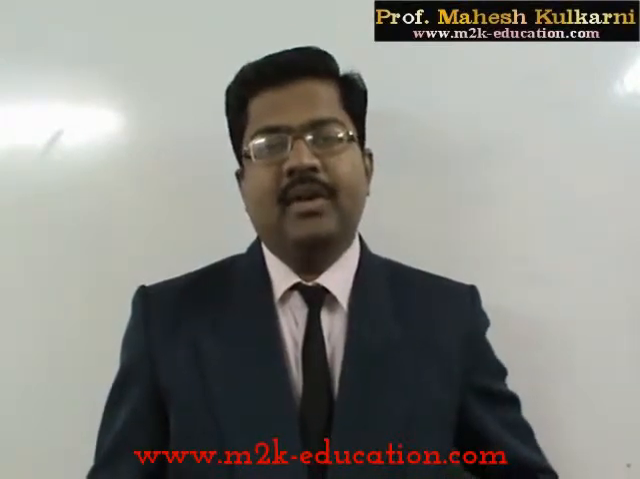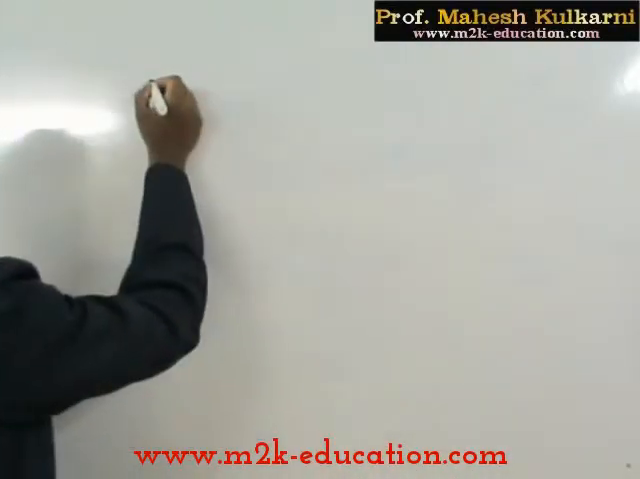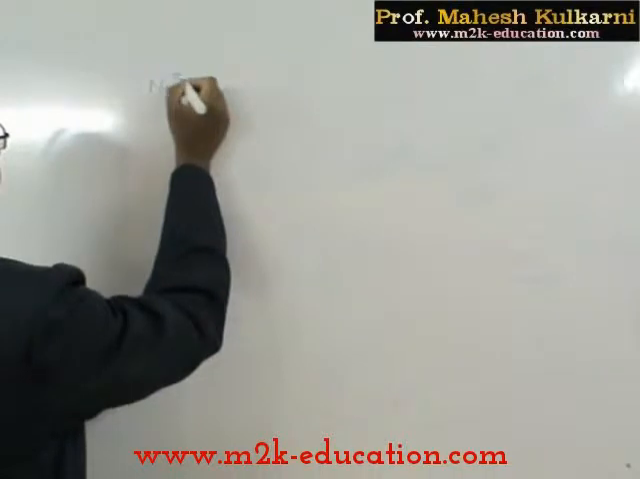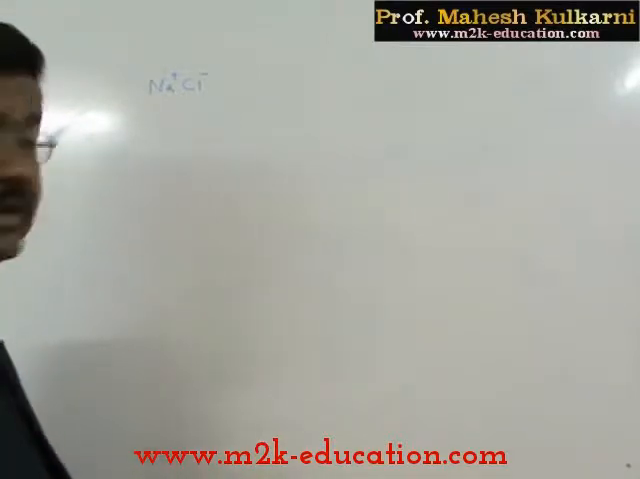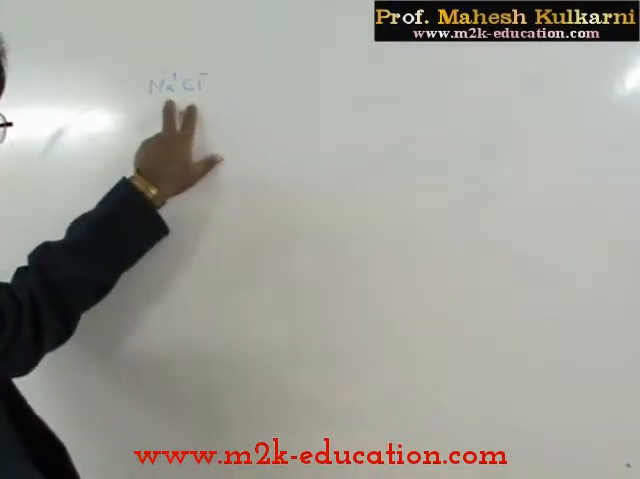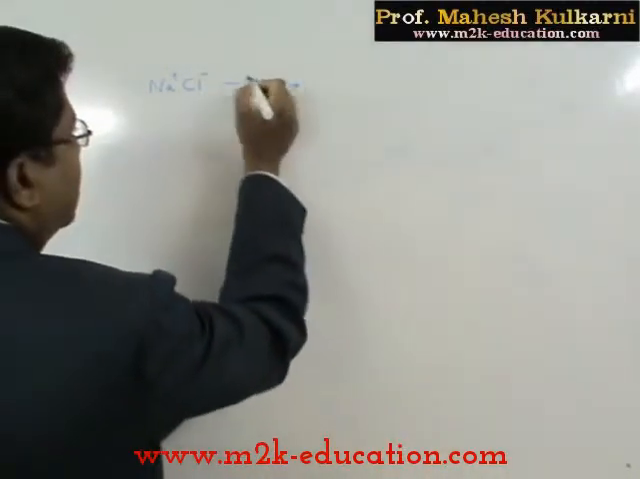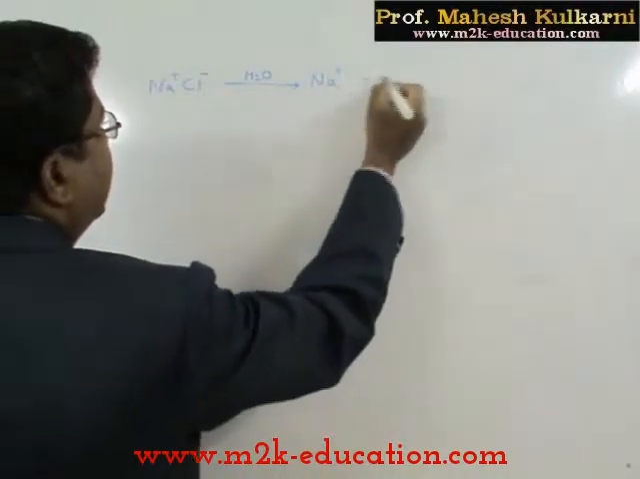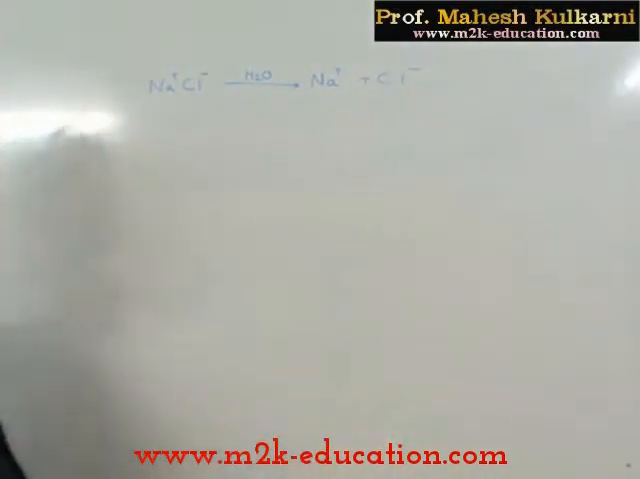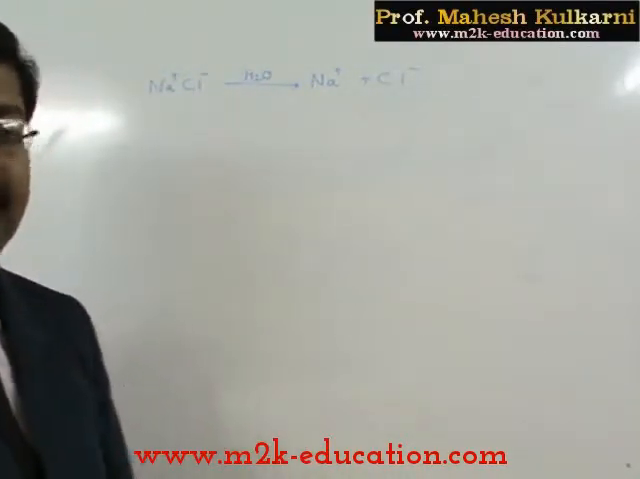According to him, whenever we say NaCl, we are considering it as an ionic compound. In the solid state also, ions are present, the sodium ion and the chloride ion; they are just attached to each other because of electrostatic force of attraction. When this is dissolved in water, we get separation of ions. So Na plus and Cl minus just get separated.